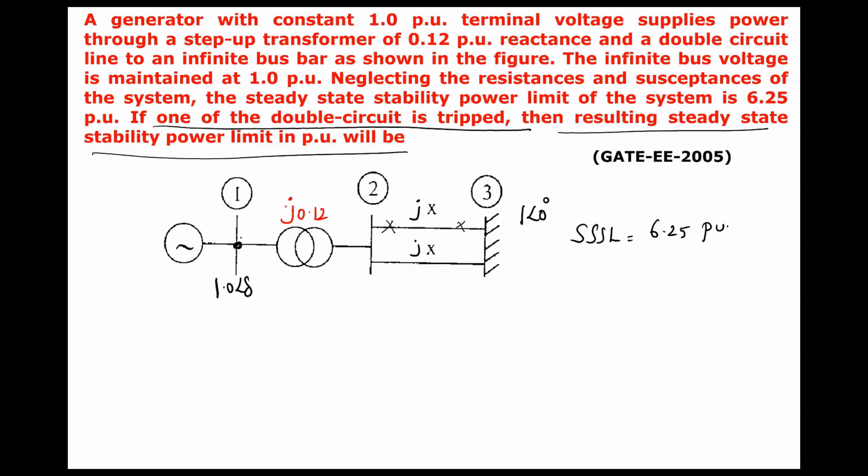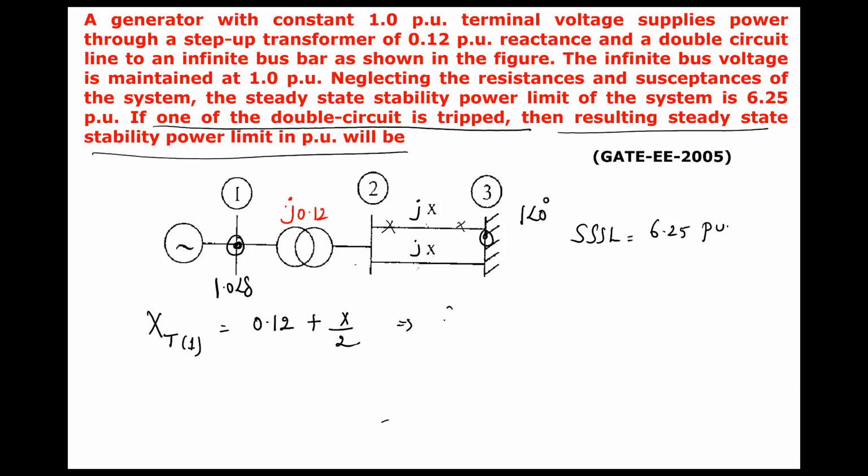Because we know voltage at this bus bar and we know voltage at this bus bar. So what is the transfer reactance between these two bus bars? Because we know the voltage magnitudes of both of them, we need to compute the transfer reactance. So for calculating transfer reactance, you have to calculate the parallel equivalent of this one and add it to this one. So X transfer in the first case will become 0.12 plus X by 2, since both lines are in parallel.